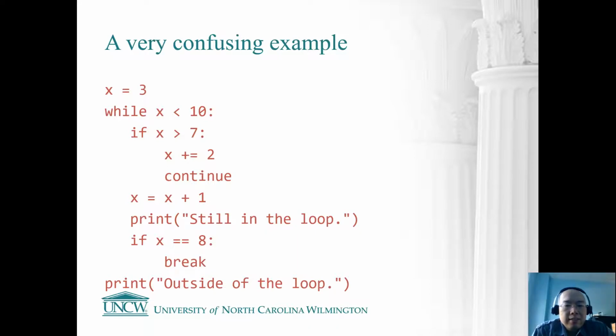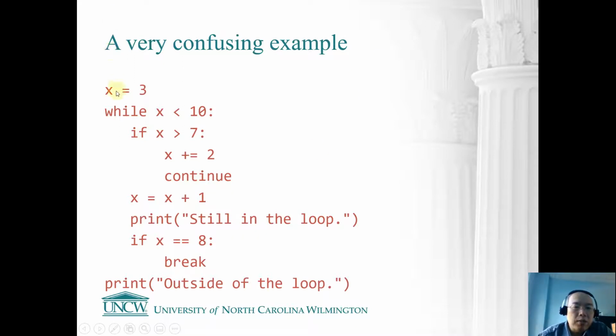Okay, the next one. Take a look at this code, and you may find it is really hard to read. When I first saw this code, I thought, ooh, this code is hard to follow. If you want me to run the code in my brain and figure out the output, that's very hard. So let's quickly go through this code.